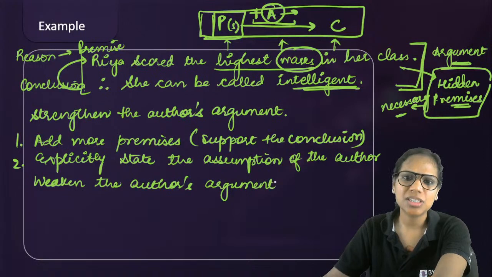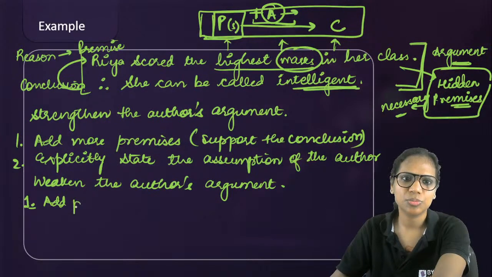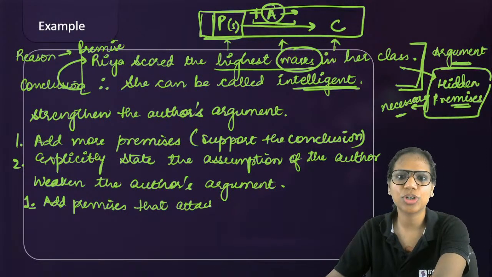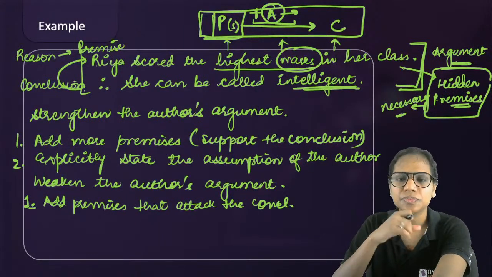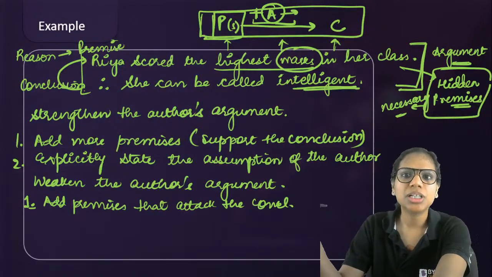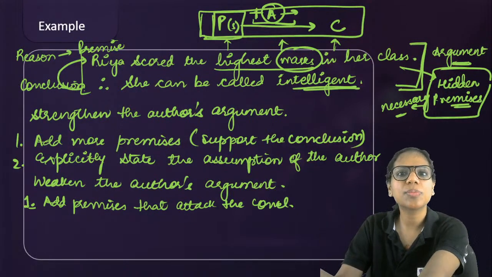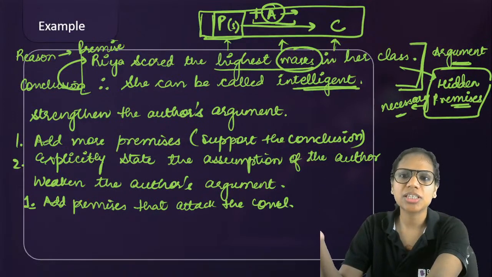You know, add premises, say something, bring some piece of information that attacks the conclusion. So add premises that attack the conclusion. That's what you can do. Right? So for instance, if I say Ria scored the highest marks in her class, but recently it was proven in a study that intelligence is determined not just by marks but also by factors such as one's extracurricular abilities or one's emotional intelligence, etc.